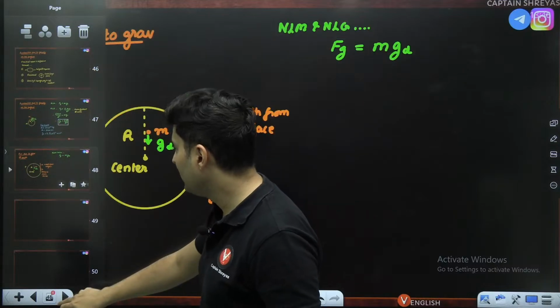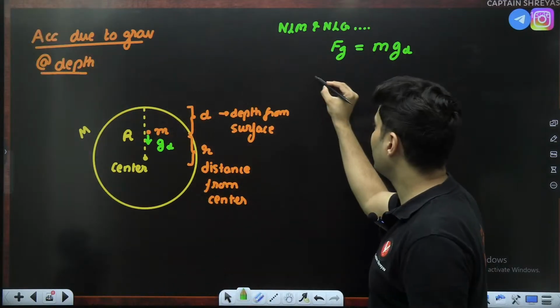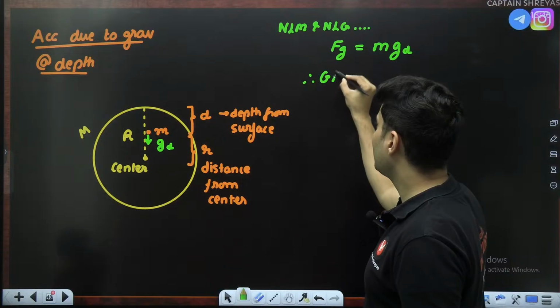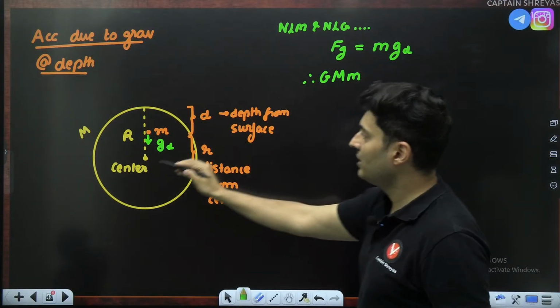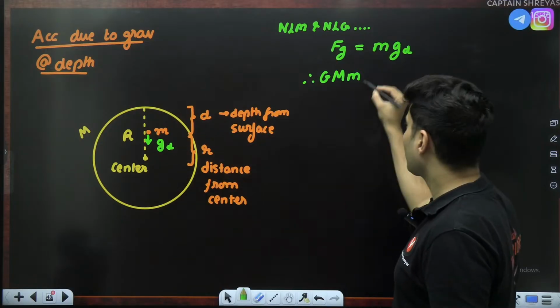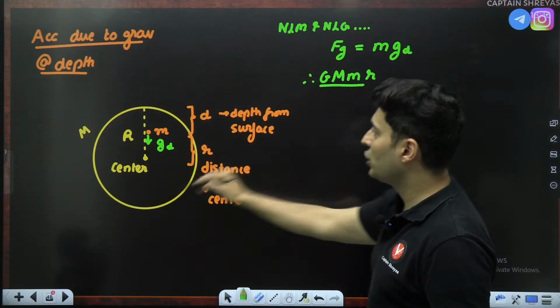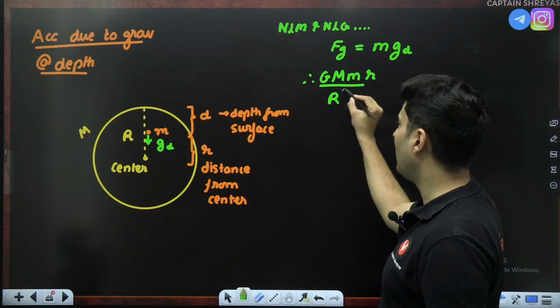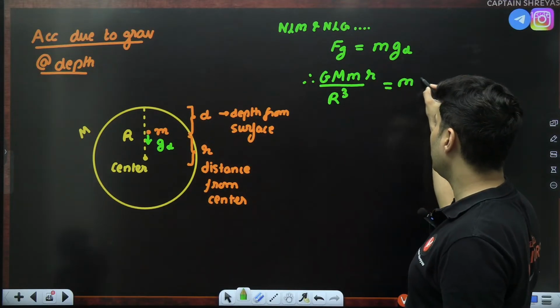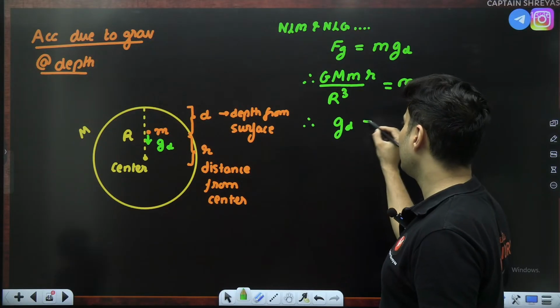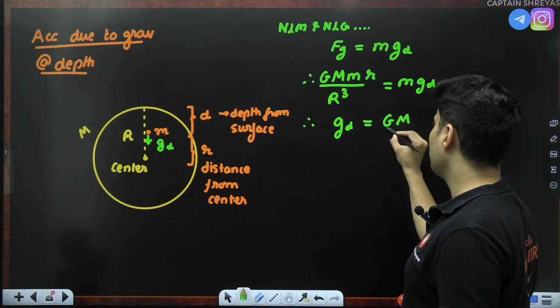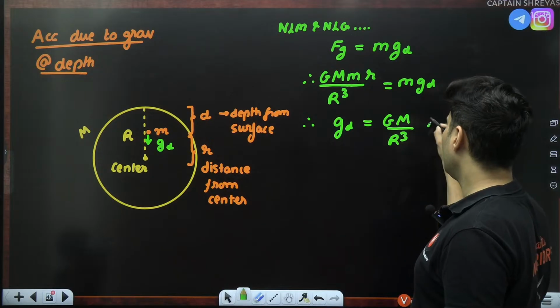So guys, we need to be a little bit careful. Here it will be G capital M small m, because this is force, not field, distance from the center is small r, upon the cube of the radius of the planet, R cube. This is m into g_d. Therefore m cancels and g_d will become GM by R cube into small r.